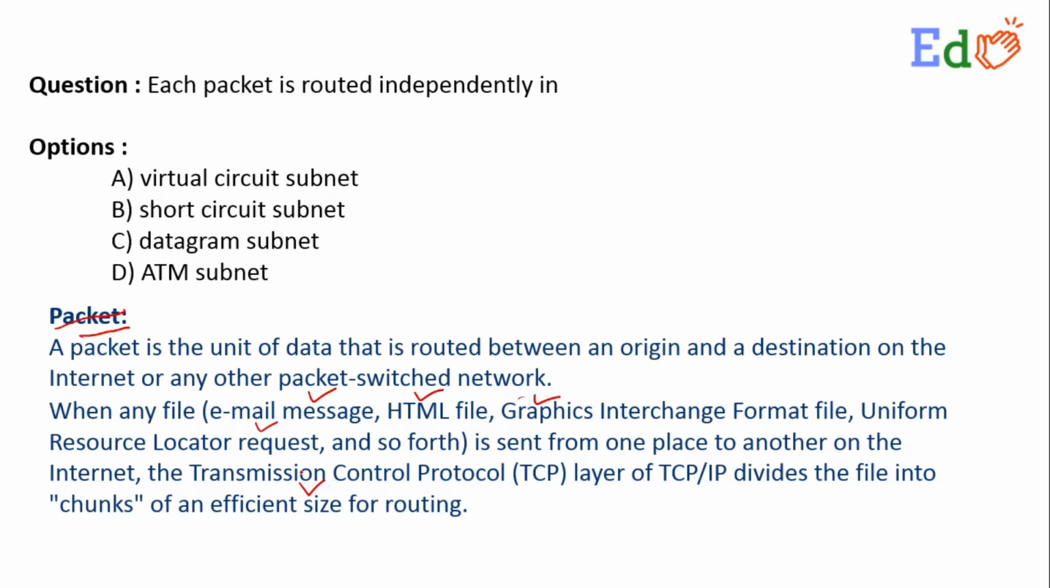Now let us come to the solution. Here we will be going for option number C, the datagram subnet. In a datagram subnet, each and every packet is routed independently depending upon the current dynamic condition of the network, whether it is congested, the path having the maximum data carrying rate, and many other features, with the help of which, dynamically, each and every packet will be routed independently.